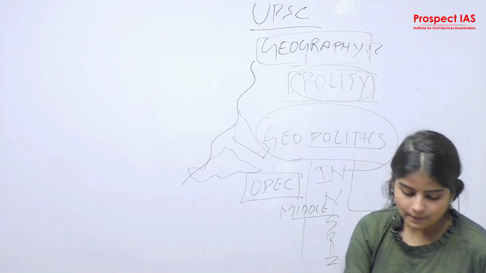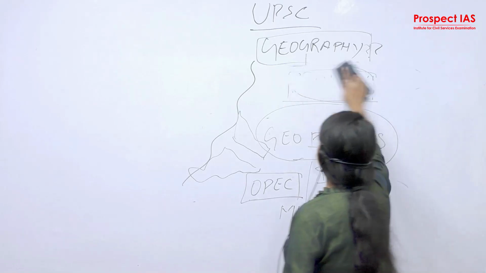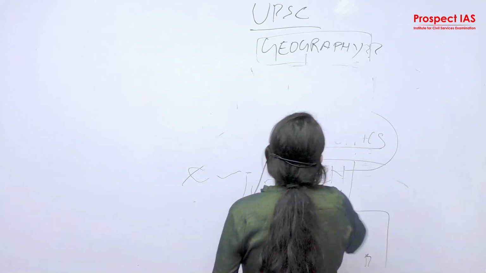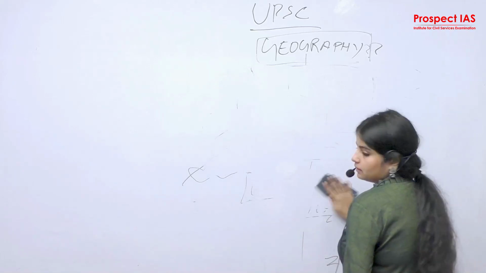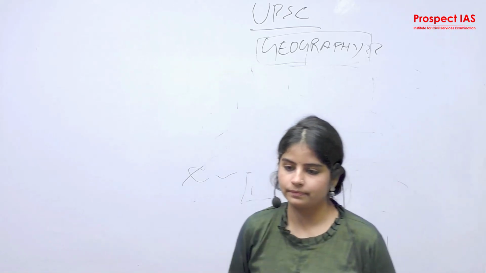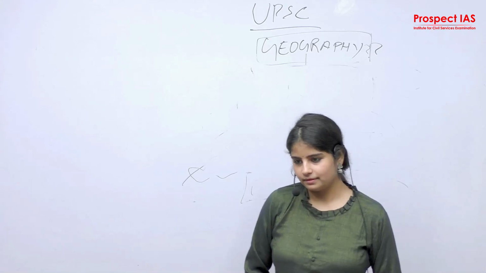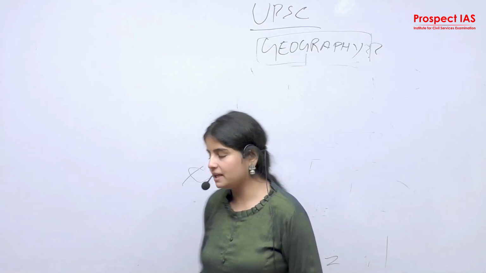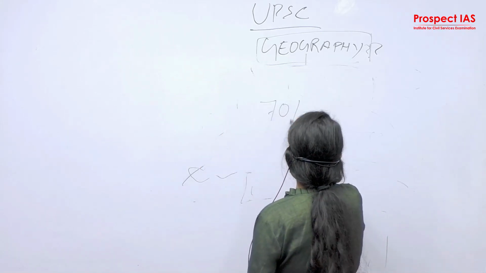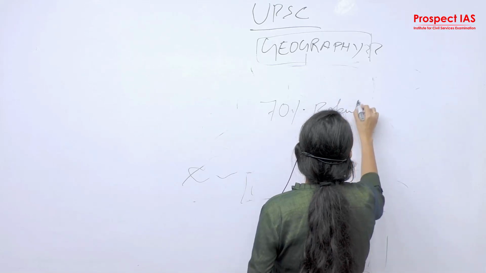Now let's see how it sets the background for economy. Monsoon, agriculture. Why is it important for India? Because 70% of the population depends on agriculture.